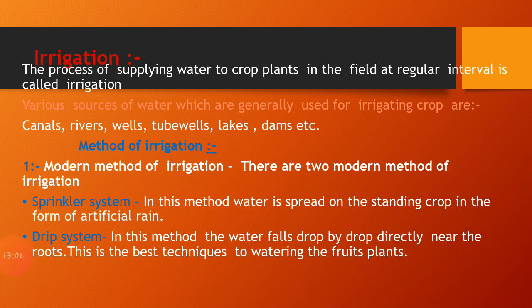So first one is what? Sprinkler system. So let us know about that. What is the sprinkler system? This is the method by which the water is spread on the standing crop in the form of artificial rain. Second method is the drip system. Drip system is a system in which the water falls drop by drop directly near the root, and this is one of the best techniques for watering the fruit plants. So these are the two modern methods of irrigation that are used by the farmers.